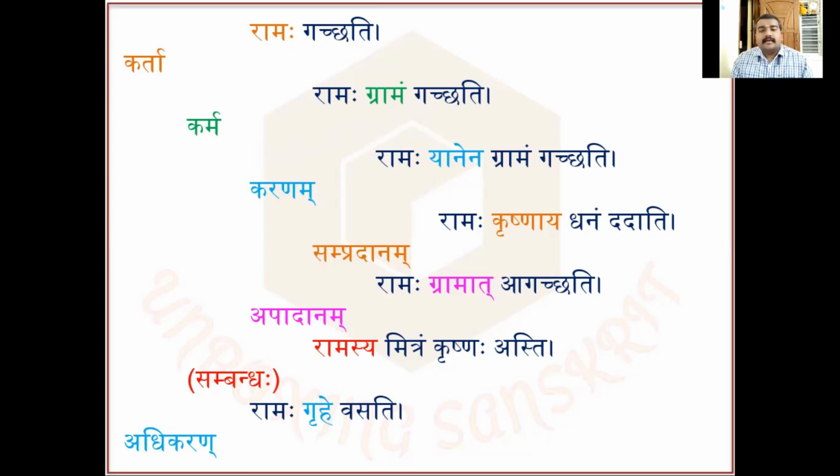I'll summarize it. Kriyapadam, the verb, is the most important part of a sentence. Without a kriyapadam, without a verb, the sentence remains incomplete, always. Now, kriyapadam, so let's take it as an action. The one who does the action is known as karta, the subject. Then the destination or the goal of karta's action is known as karma, the object. The instrument which helps the subject karta to perform his action is known as karanam.